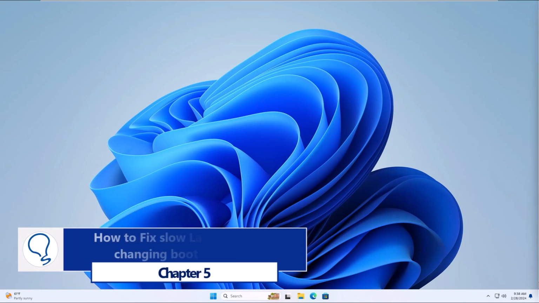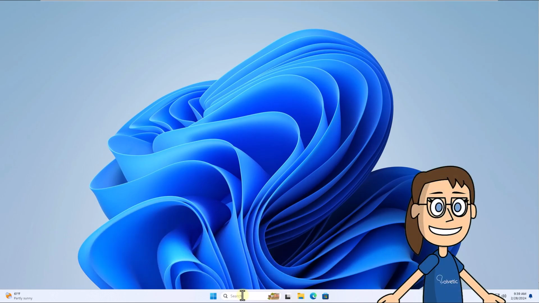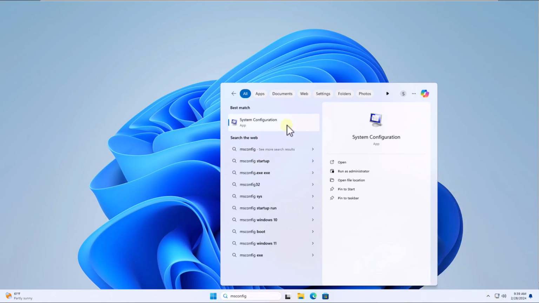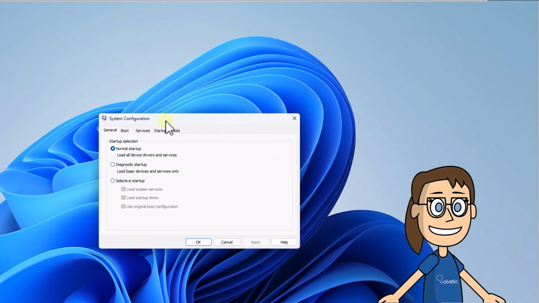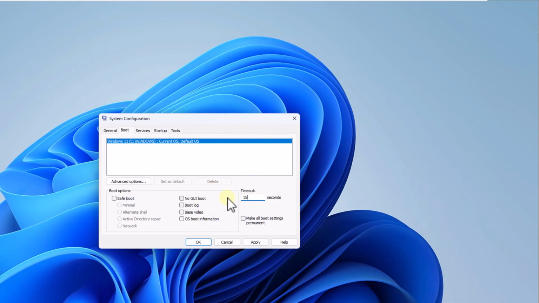Chapter 5. How to fix slow laptop startup changing boot wait time. To start, enter msconfig in the search box. Click on System Configuration. Now you're going to go to the Boot tab. After this, in the Timeout field, assign a value less than the one established by default. You can apply the changes.